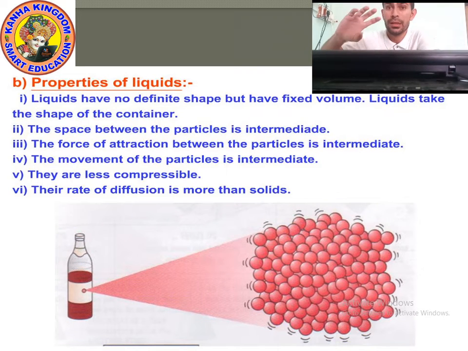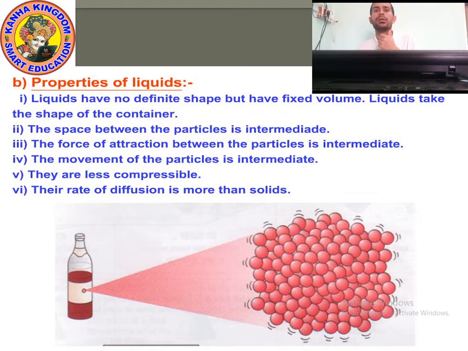If you put water in a glass, the water will take the shape of the glass. If you put water in a ball, the water will take the shape of the ball. If you put water in a cup, the water will take the shape of the cup. So we can say that liquids have no definite shape but have a fixed volume.